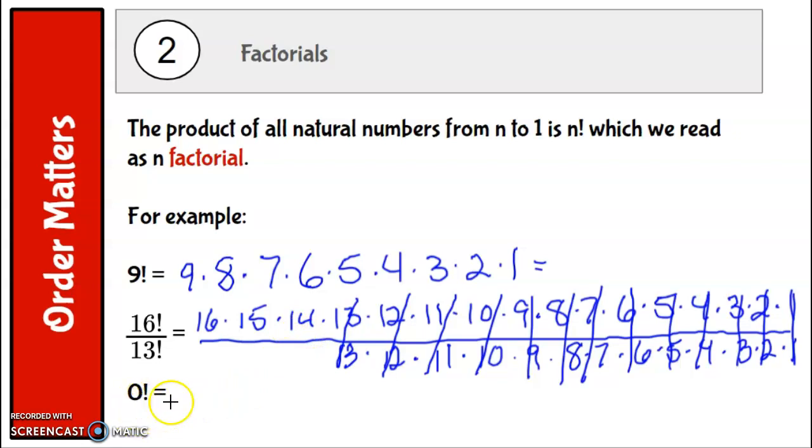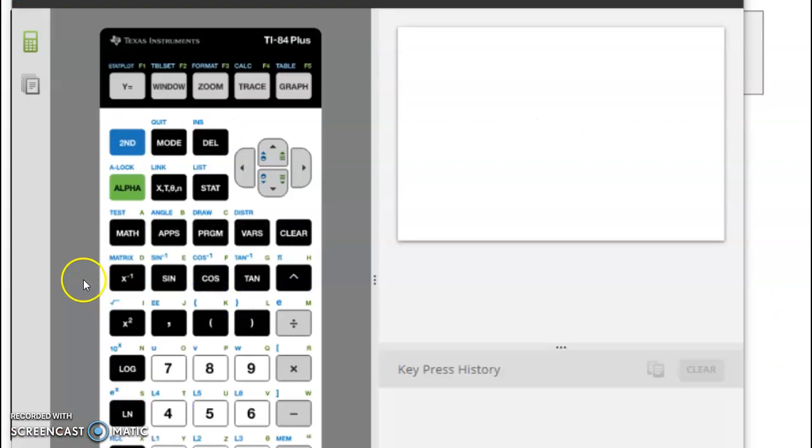Now, 0 factorial is 1, and that's just by definition. We have just decided that 0 factorial is 1. All right, let me show you this on a calculator.